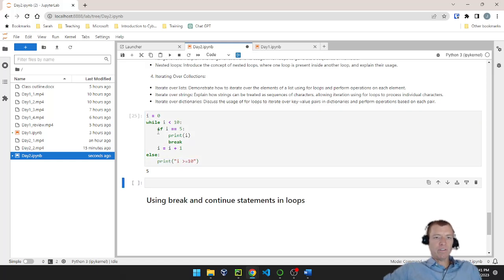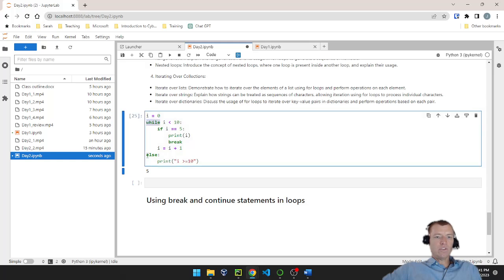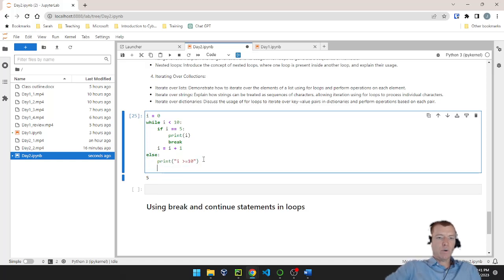Because what happens is, this while and else are paired together. This break says, hey, I've got to break out of this while loop. Where does this while loop end? Well, it doesn't end until after this else statement. So the next line of code over here is the next line of code that is outside of our while loop.